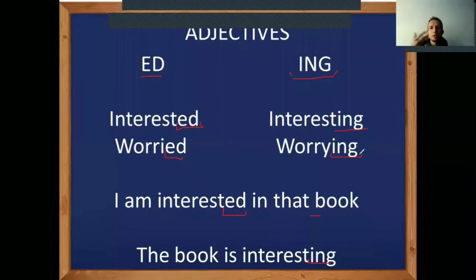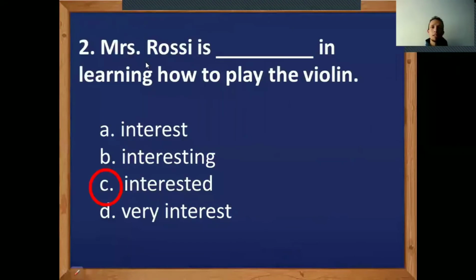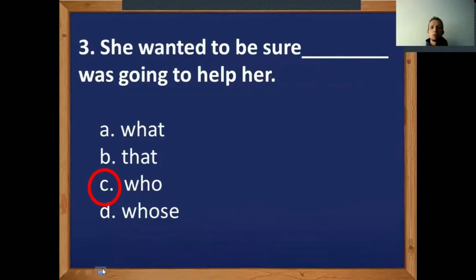It's a description of something. In the previous case, we were talking about how Mrs. Rosie feels. She feels interested in learning how to play a violin. That's why we go for C. Now let's go for the next topic.